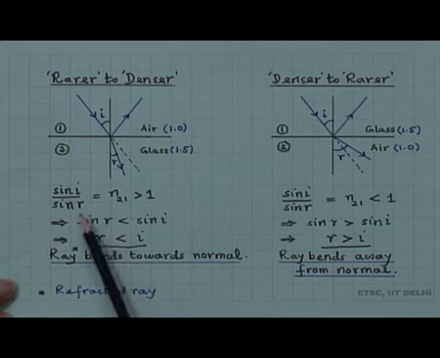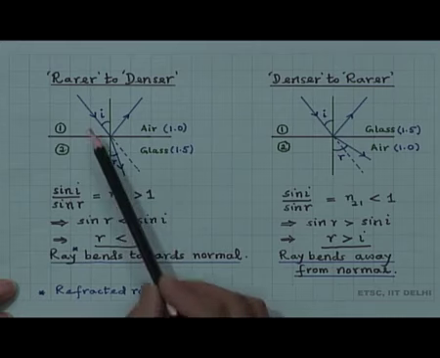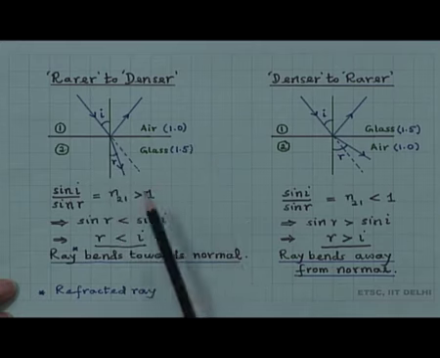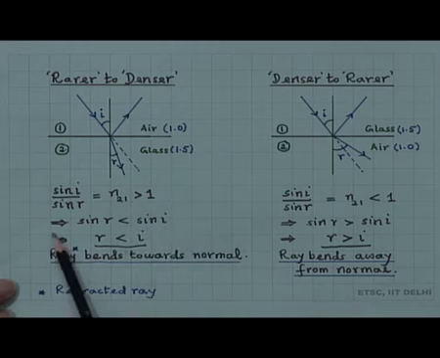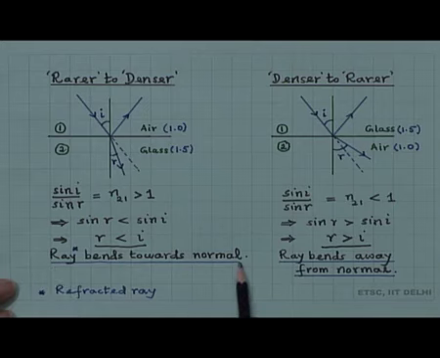So, this is rarer to denser, light entering from the rarer medium into the denser medium. So, sin I by sin r is equal to n21. Now, n21 is greater than 1 because it is n2 by n1, which is greater than 1. That implies sin r is less than sin I, which implies r is less than I. In other words, the ray bends towards the normal.